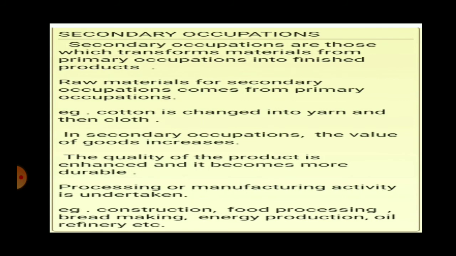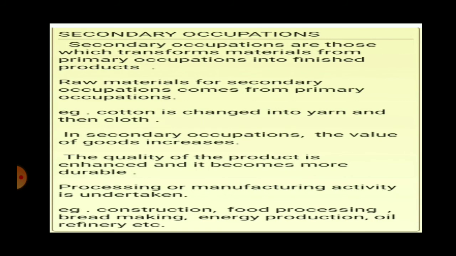For example, cotton, which we obtained from the agricultural activity, which is a primary occupation, is changed into yarn or maybe a cloth. Okay, so processing is done, some activity is done on this cotton, and it is transformed into cloth. So in secondary occupation, the value of the goods increases.